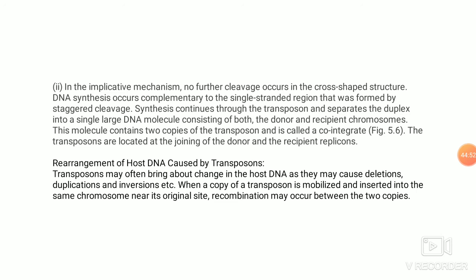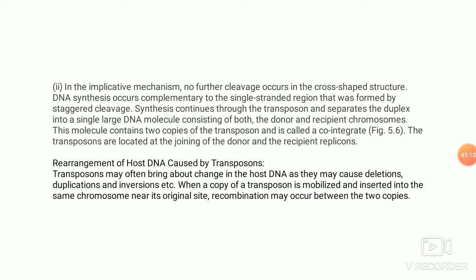The second group is the composite transposon. Composite transposons contain insertional elements at the ends, which can be inverted or direct repeats, and in between they contain the gene for transposition, that is the transposase gene, and also other host genes like antibiotic resistance genes, which are carried along. The transposition can be by a replicative mechanism.